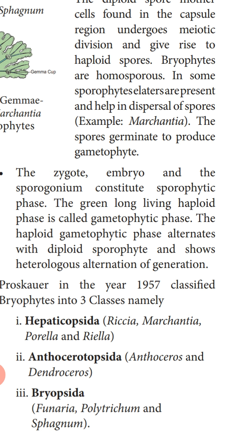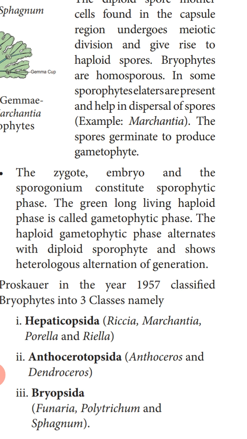A major part of the life cycle of the bryophytes, the plant is in the haploid gametophytic phase. After the fusion of the gametes, from the zygote development to the spore mother cell formation, they are in the diploid condition. So the major part is the haploid gametophytic phase, and the small portion is the sporophytic phase. These two phases alternate with each other, so this life cycle is called heterologous alternation of generation.